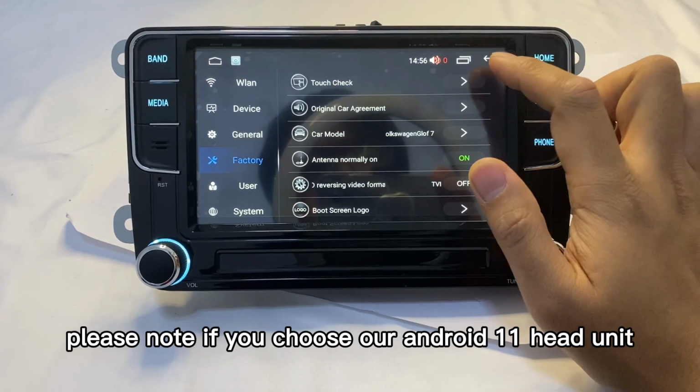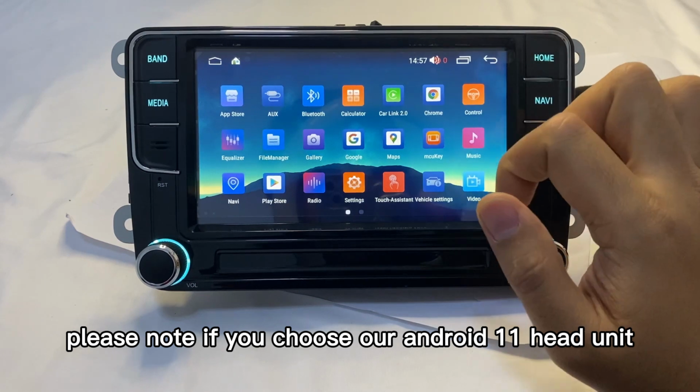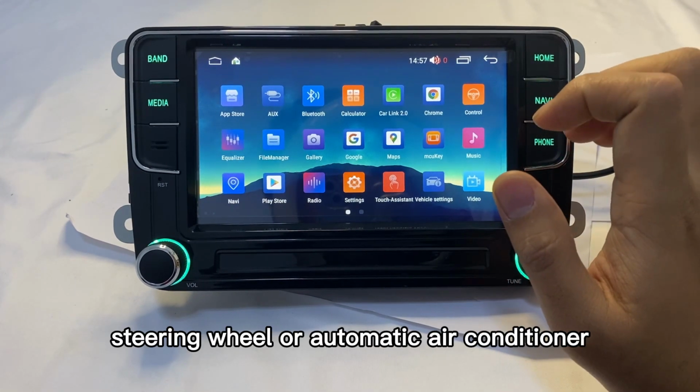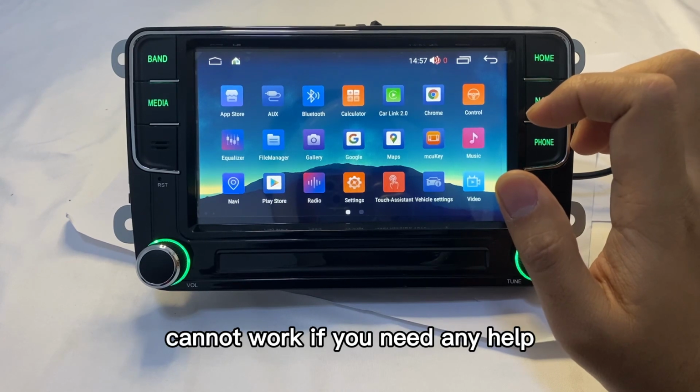Please note, if you choose our Android 11 head unit, you must set the Canbus. If not, maybe your multifunction steering wheel or automatic air conditioner cannot work.